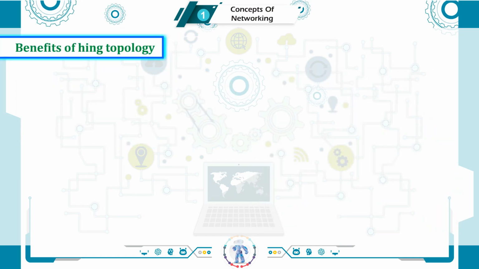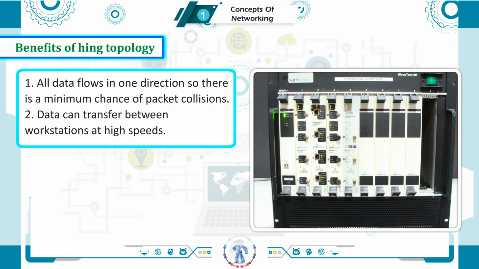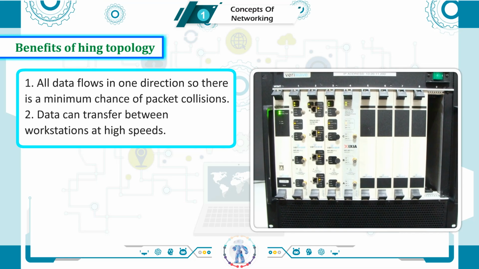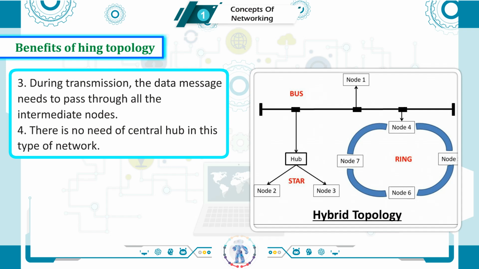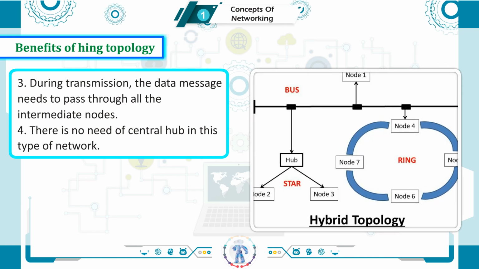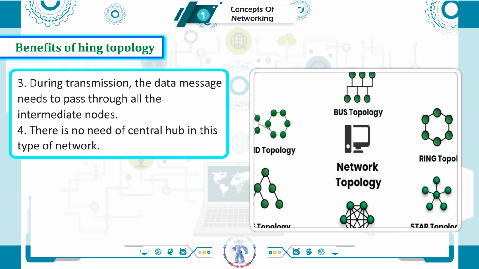Benefits of ring topology. 1. All data flows in one direction, so there is a minimum chance of packet collisions. 2. Data can transfer between workstations at high speeds. 3. During transmission, the data message needs to pass through all the intermediate nodes.